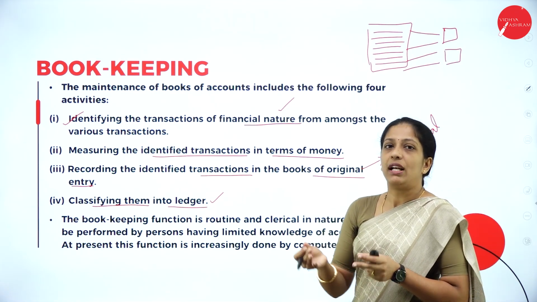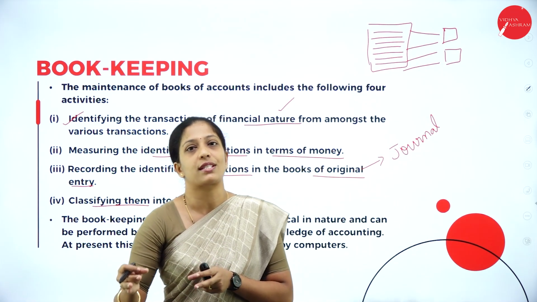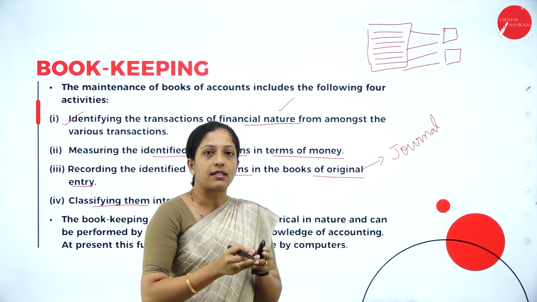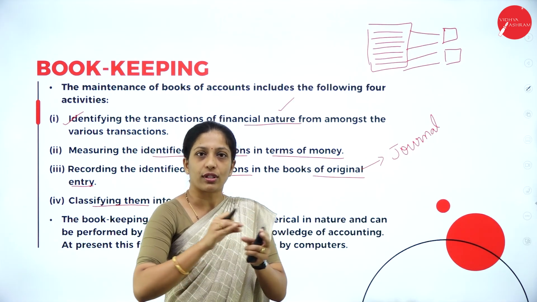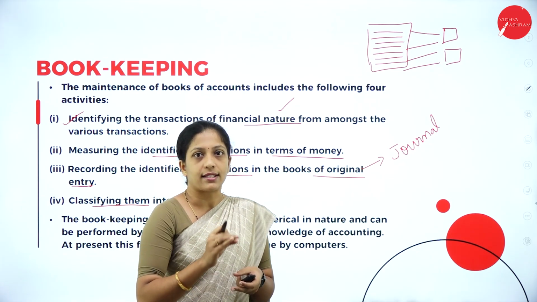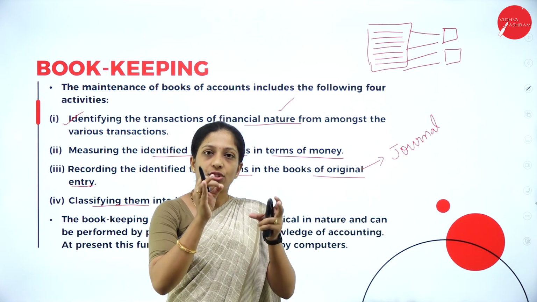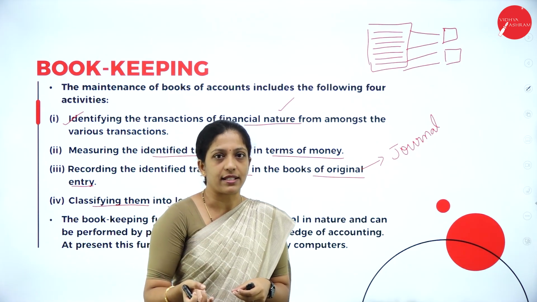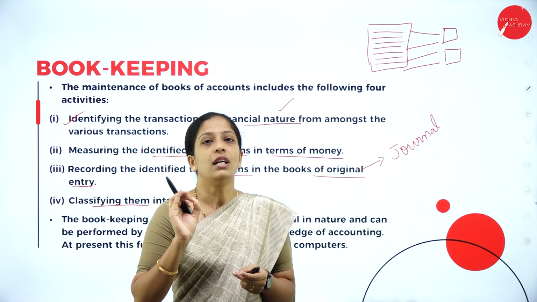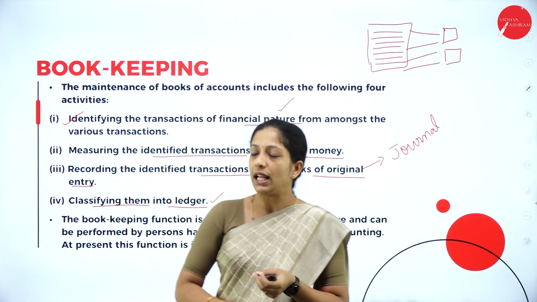After that, we classify those transactions into individual accounts called ledger. For example, all the transactions relating to purchases we classify into a separate account called purchases account. In the same way, sales transactions go into the sales account, and all cash transactions go into a separate cash account. In your journal we have all types of transactions, but in your ledger we classify them into individual accounts depending upon their nature and type.